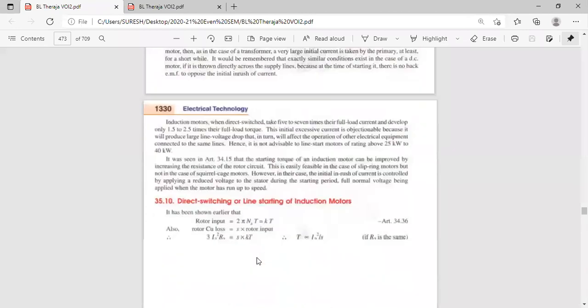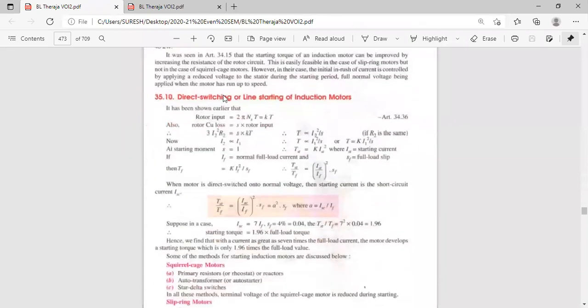Now, what do you mean by direct switching? See here, direct switching or line starting of induction motor. If you directly switch on, what will happen? Okay. So rotor input P2. Yesterday we discussed formulas in the last class. What is the formula for P2? See your notes. P2 is torque tau into 2 pi ns. Ns is fixed, that is the stator synchronous speed is fixed.